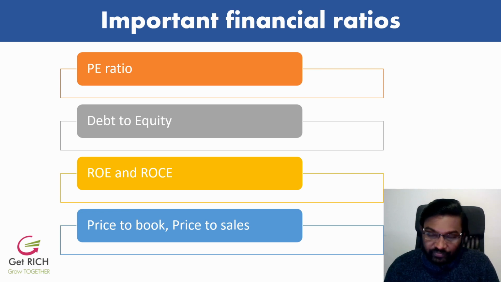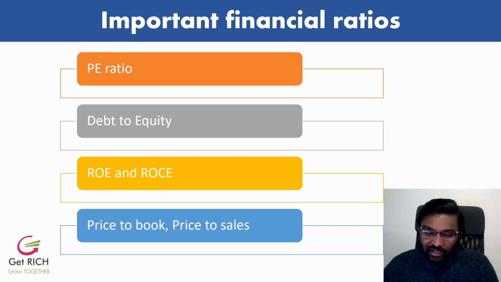Then the second important ratio is debt to equity. So what is debt to equity? Companies have debt, right? And they also have equity. Equity is nothing but their assets minus liabilities. That's the stockholder value, or the equity. So for the debt to equity ratio, I avoid companies with more than 0.5 debt to equity.